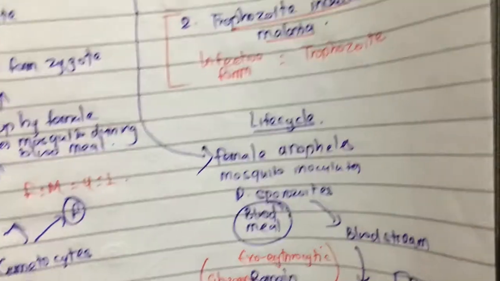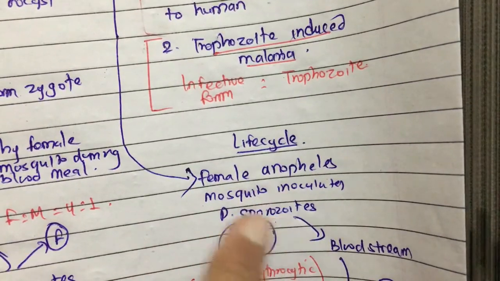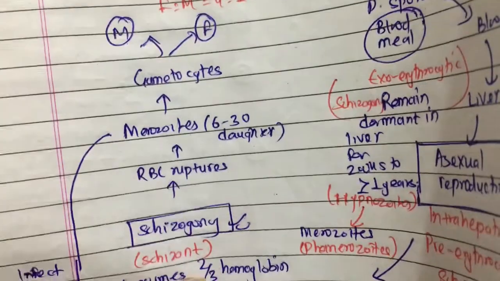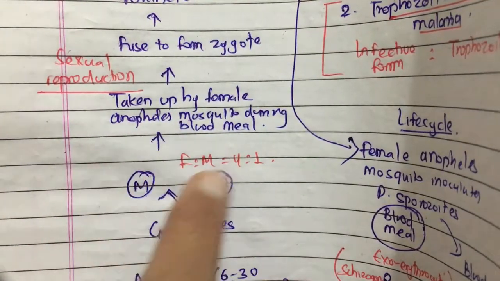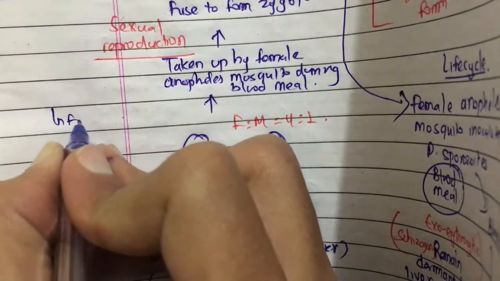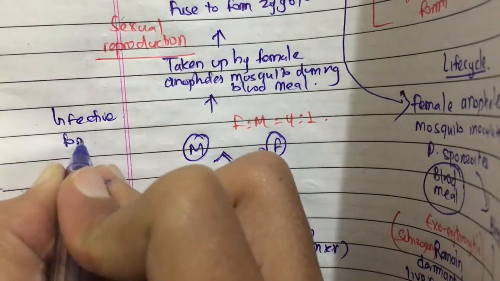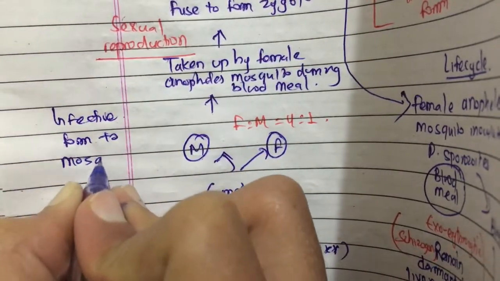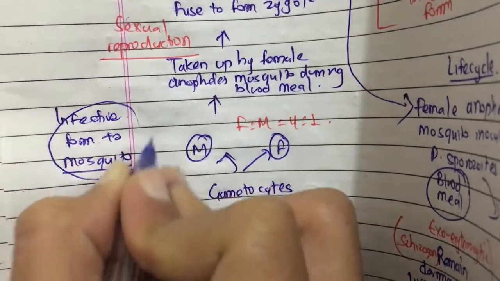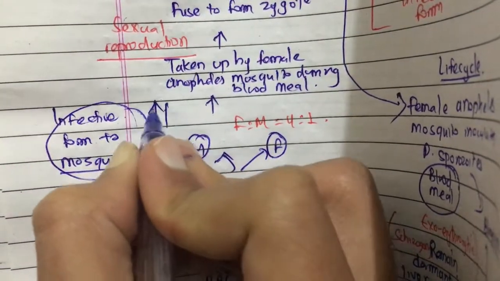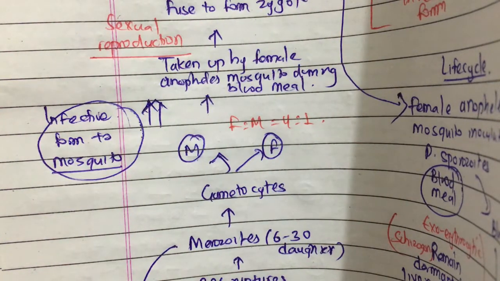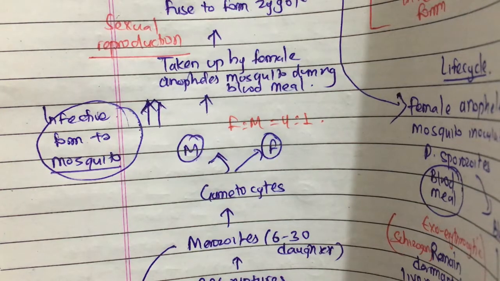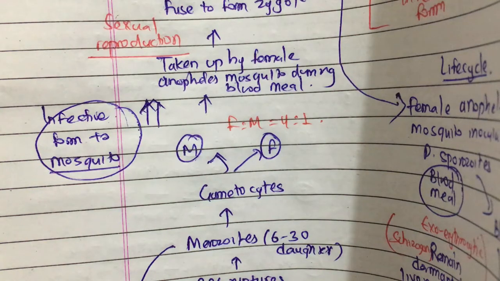So the infective form to the human is the sporozoite, whereas the infective form to the mosquito is the gametocyte, because these gametocytes were taken from the humans.